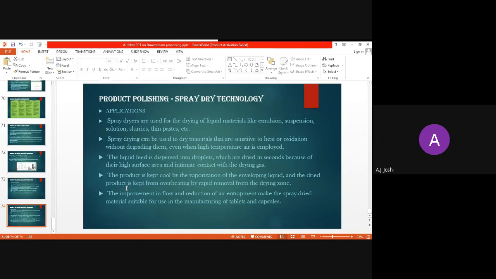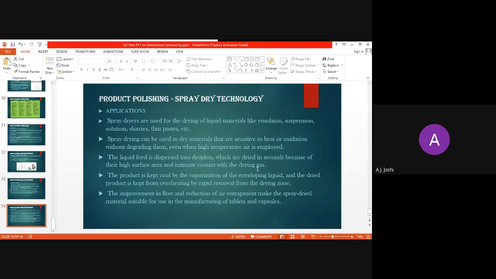Why? Because whatever lyophilized product is there should be maintained at remarkably lower temperature so that its shelf life will be elongated. But here, there is no necessity. After spray drying, the vacuum is removed and it is brought to atmospheric pressure, so it can be easily maintained even at room temperature at atmospheric pressure. So this is the preferred technique for the spray drying of the material in the manufacturing of tablets and capsules.